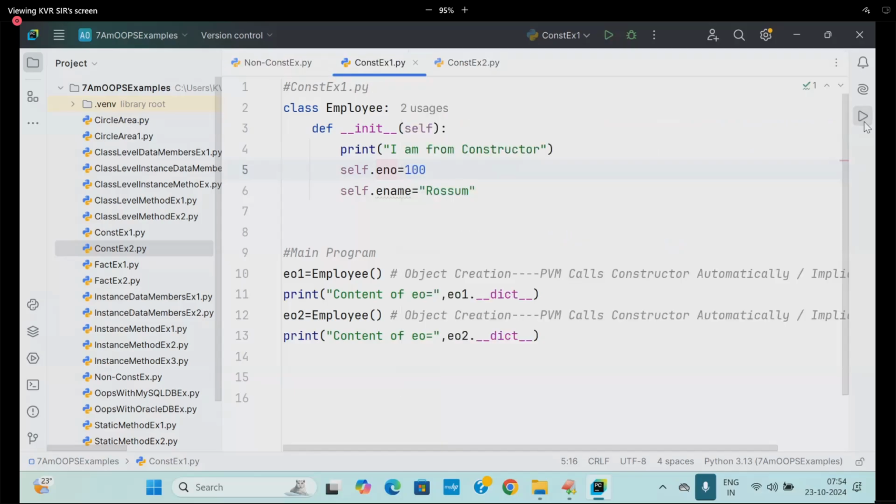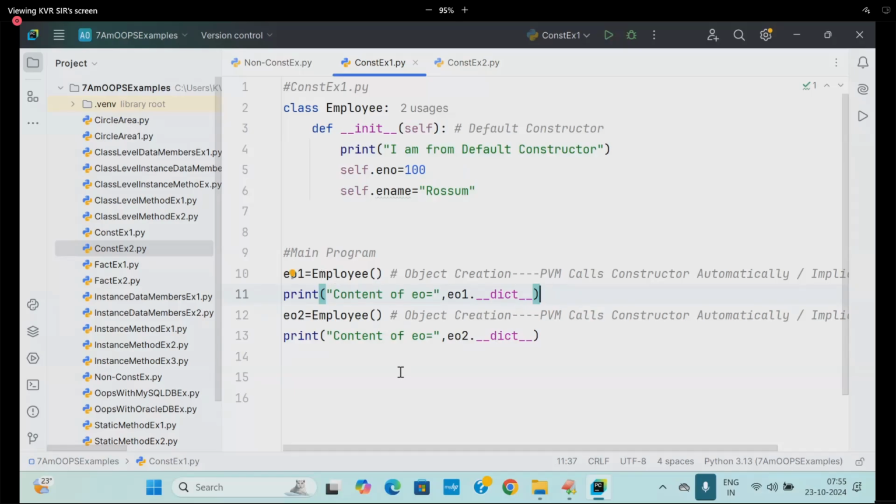And moreover, this is a constructor taking only self. This type of constructor is known as what? Default constructor. Now come to the point. Are you able to follow? Why default constructor? It takes only self. No more parameters are taken. I am from which constructor? I am from default constructor.